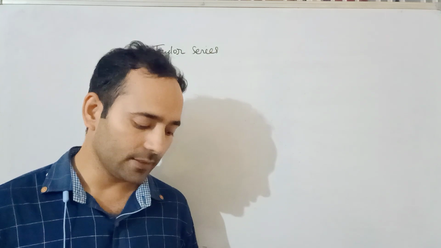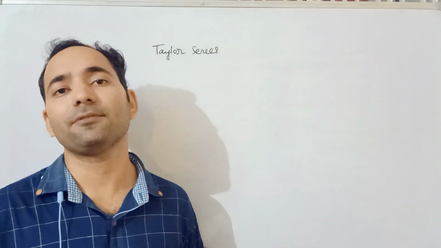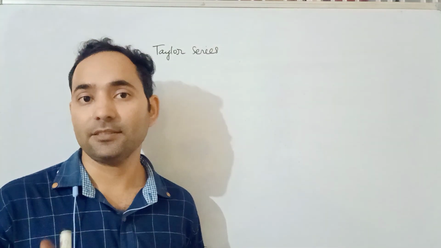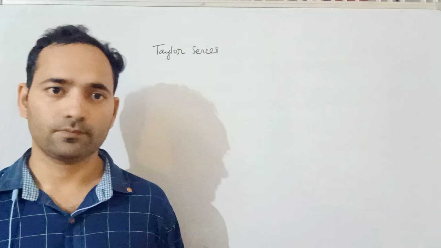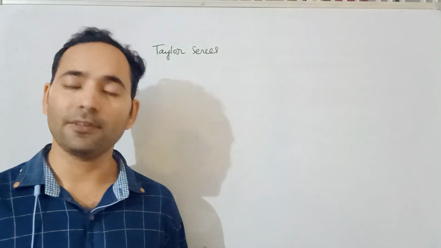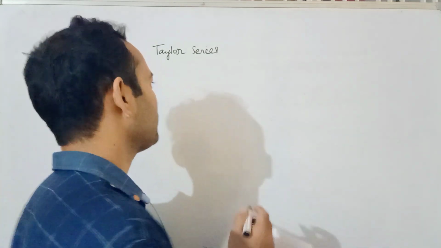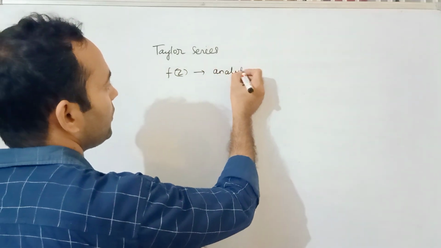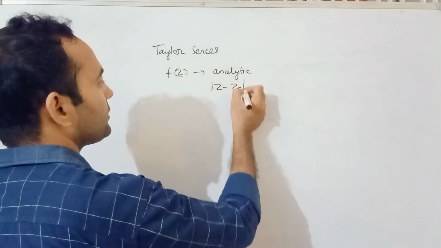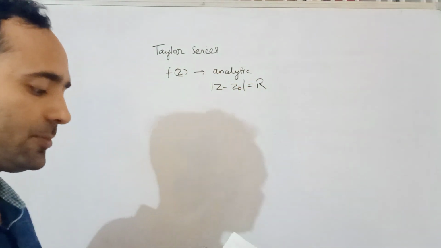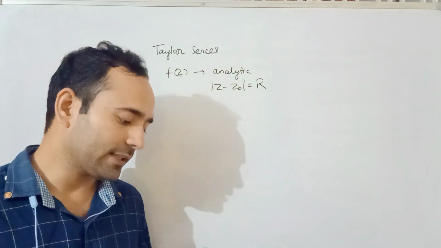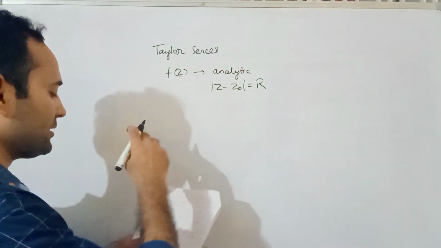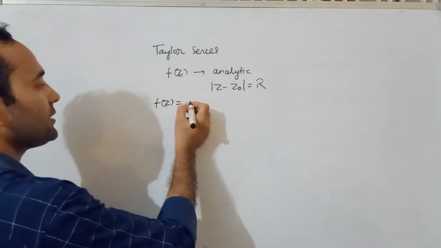Okay, so Taylor series. When you expand a given function f(z) in a Taylor series, the condition is that f(z) is analytic inside a circle. The circle could be the equation of a circle, right? I hope you understand. It may then be represented inside this circle as a convergent power series. If this condition is fulfilled, then f(z) can be written as a convergent series.